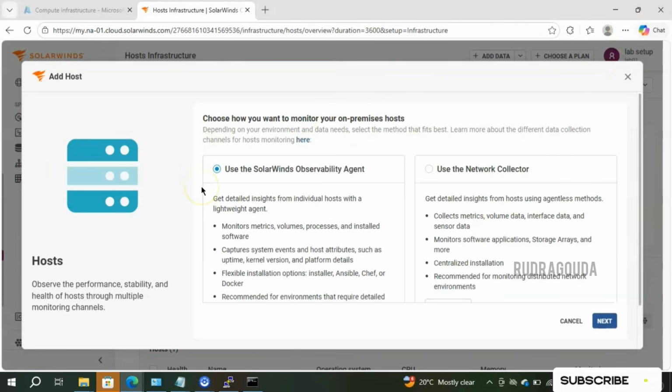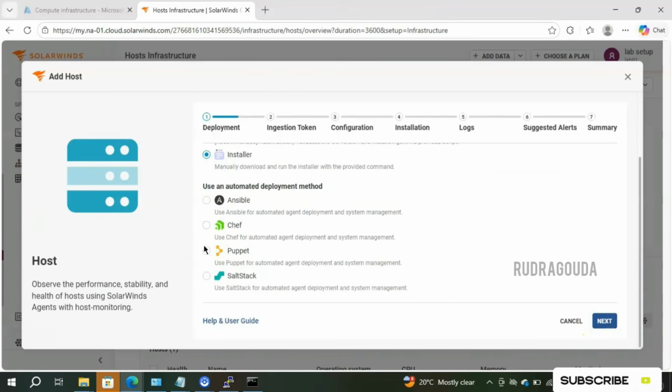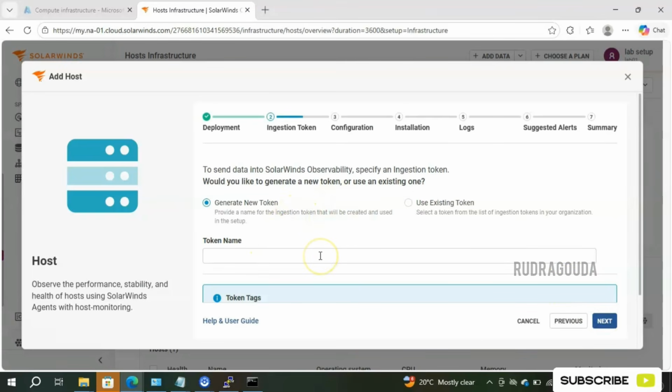Again, I will go ahead and make use of the first option only. As I said, I will cover more about the network collector at a later point of time. So let's start with the first option itself for Linux also. Let me click on next, and I am using the manual method. I will choose this one and again click on next. This time I will use the token which I already created in the case of Windows.